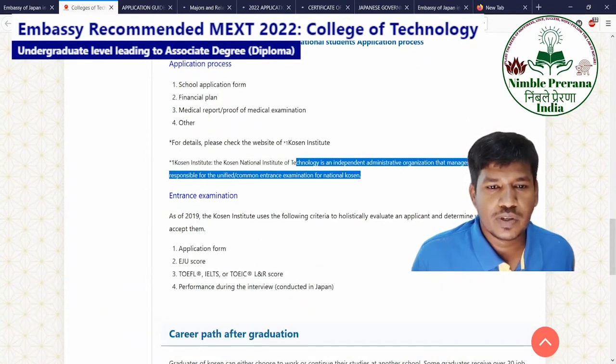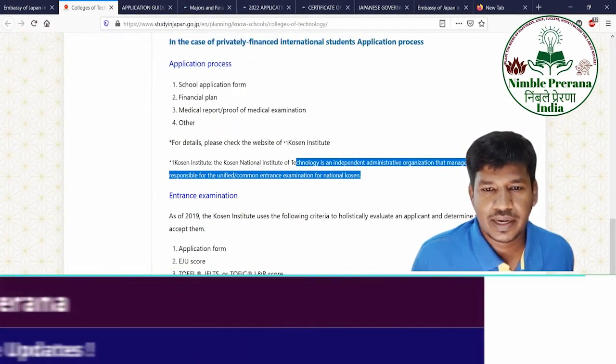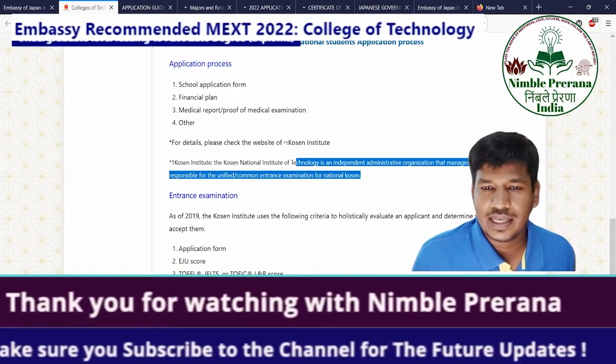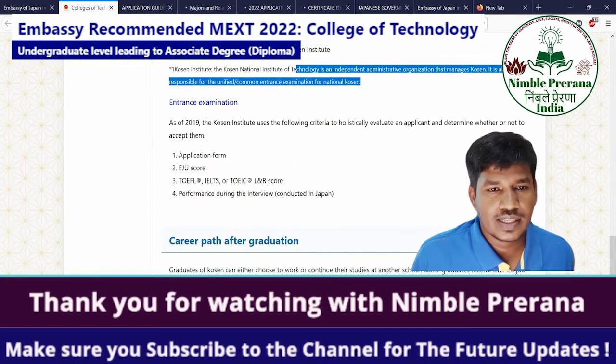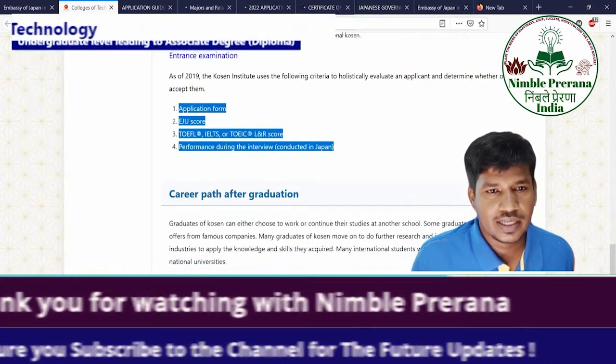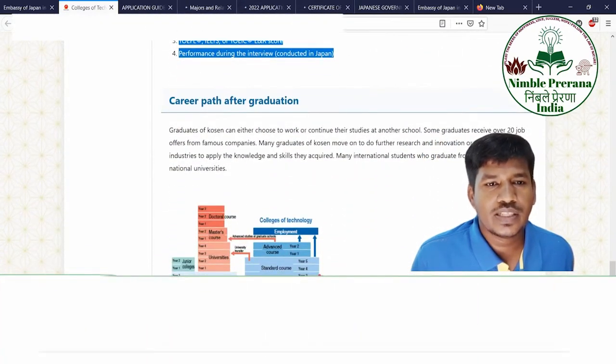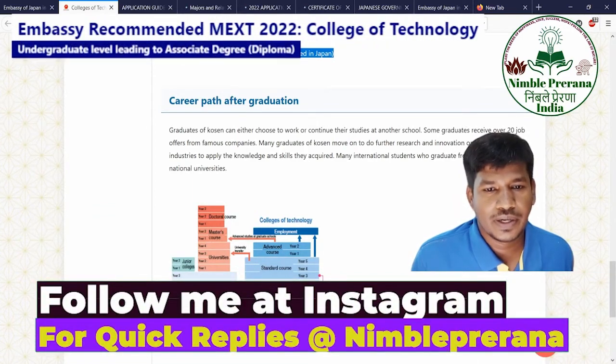Entrance exam: as of 2019, the KOSEN Institute uses the following criteria to holistically evaluate an applicant and determine whether or not to accept them. So these are the scores they will evaluate, and they will conduct the examination. You can see that. This is the topic I would like to highlight and explain.